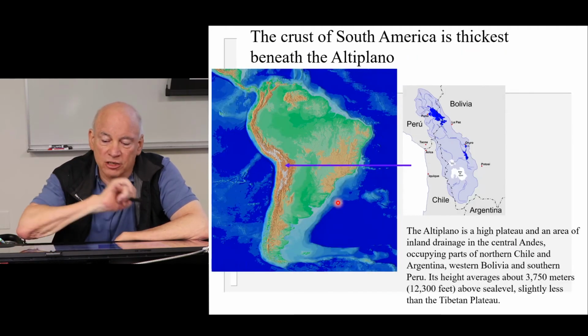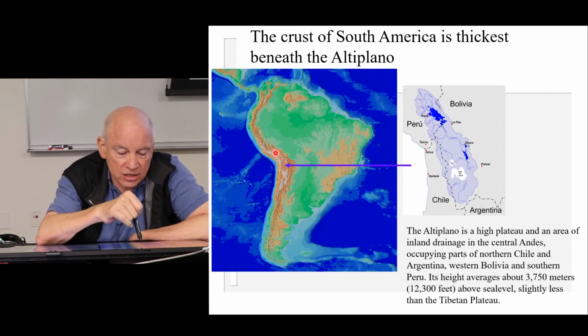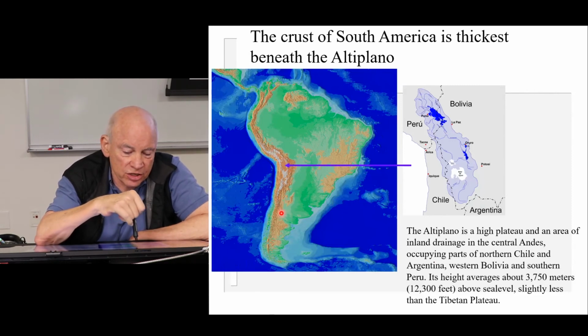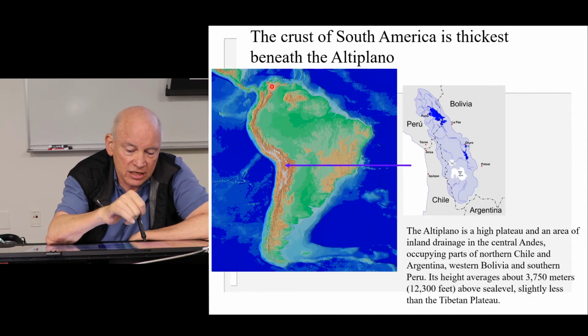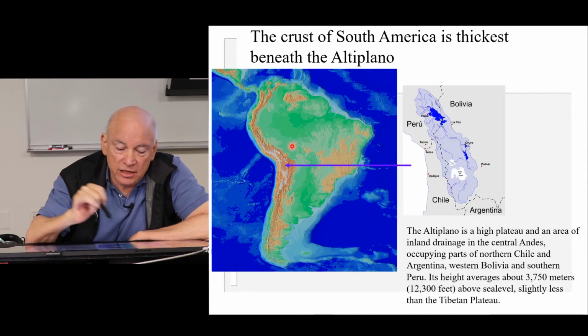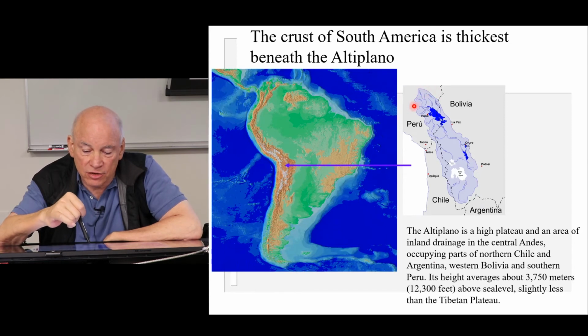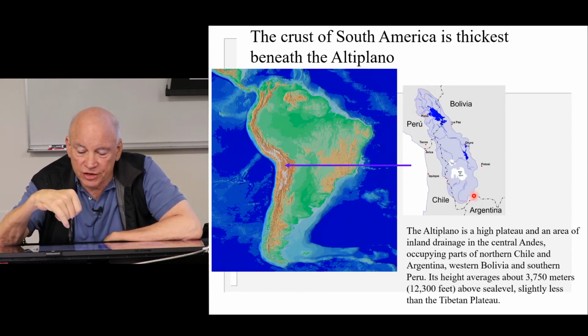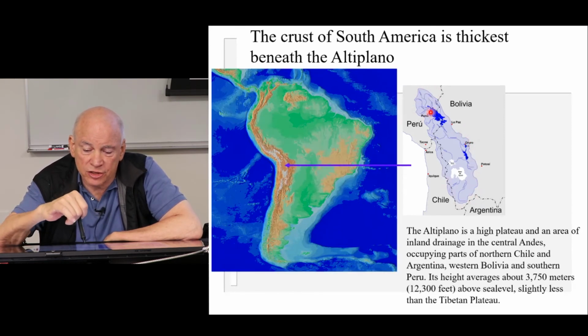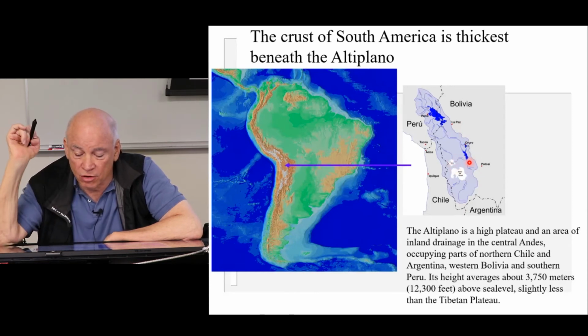So here is the Altiplano. This is in the Andes. This orange region is all the mountainous region of the Andes. And here in the Altiplano, it's actually a closed basin. There's a lot of interesting things that go on here geologically. There are these big lakes, here Lake Titicaca, and then there are some dry regions called salars, which we'll talk about more.